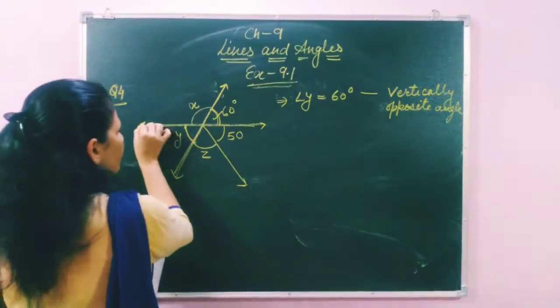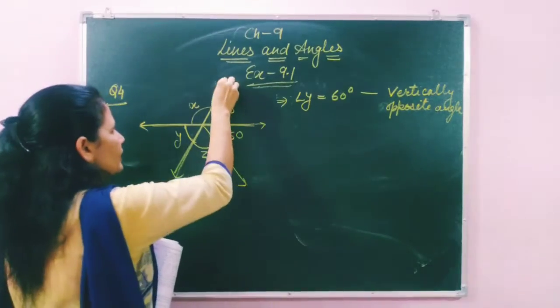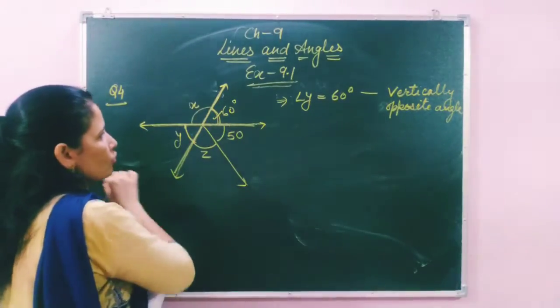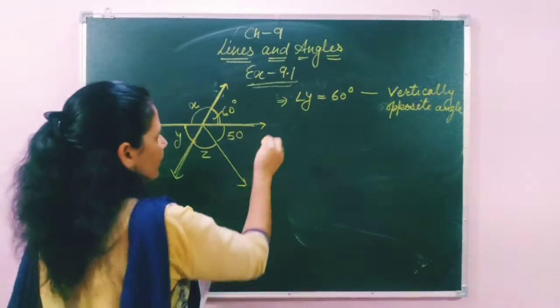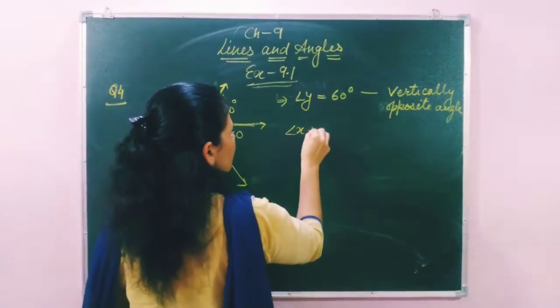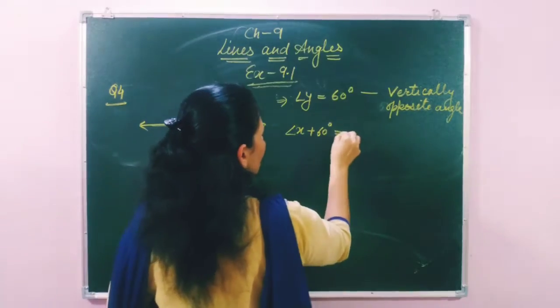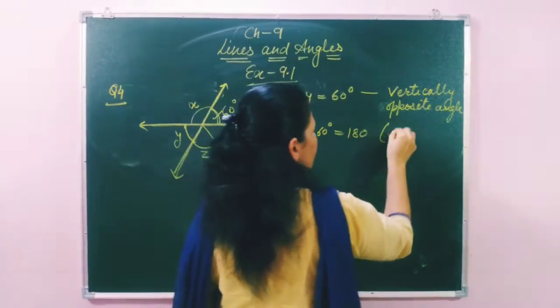Now second, this is a straight line and these angles form a linear pair. So here, they have not given the naming, so we will write angle X plus angle 60 degrees equals 180. Reason: linear pair.